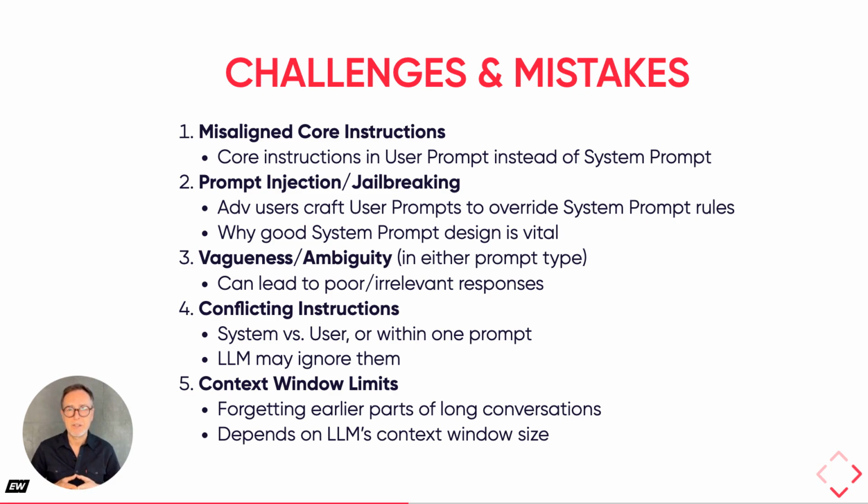Thirdly, vagueness or ambiguity in either prompt type can lead to poor or irrelevant responses. Fourthly, conflicting instructions, whether between system and user prompts or within a single prompt, can cause the LLM to ignore instructions or behave unpredictably. Lastly, context window limits can lead to the AI forgetting earlier parts of long conversations if the chat history exceeds the LLM's processing capacity.